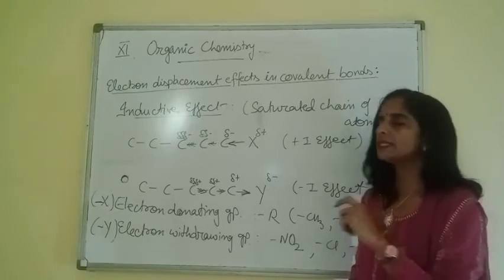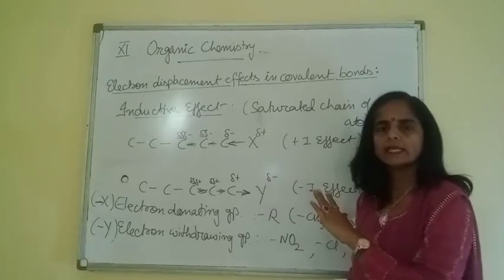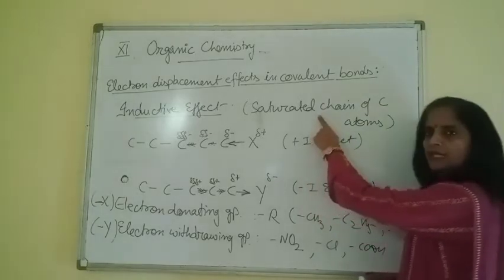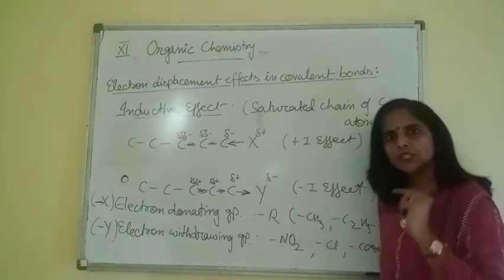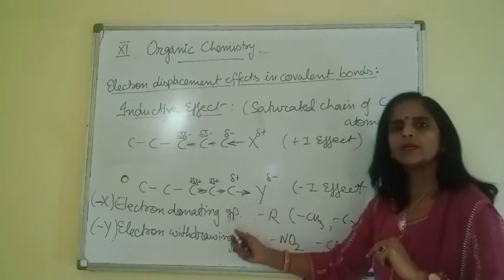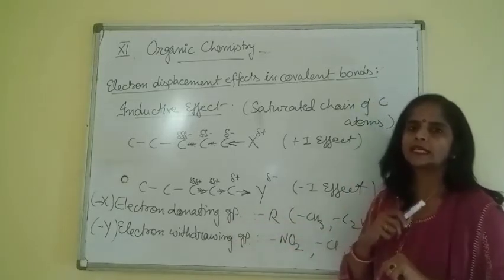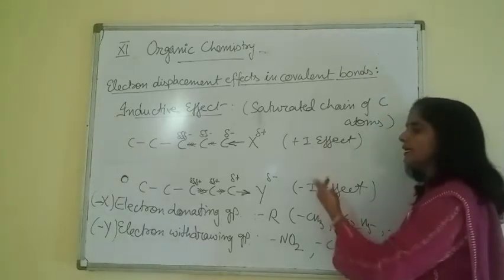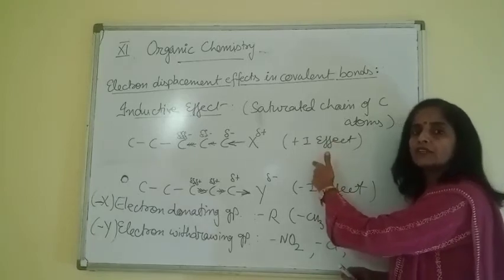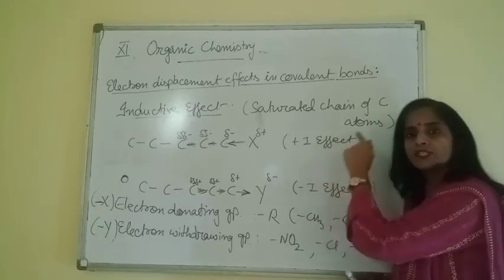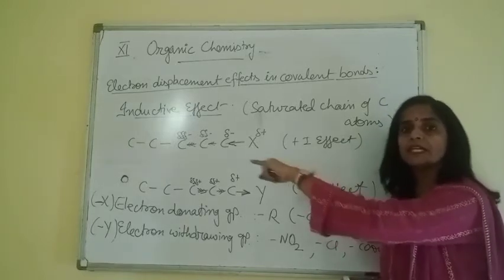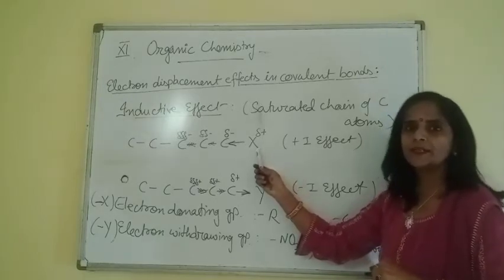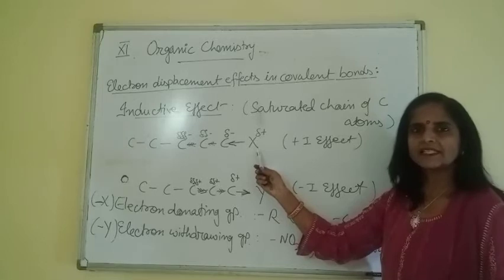What is inductive effect? In general, if we take both cases, we can say slight shifting of electrons along a saturated chain of carbon atoms. Why? Due to the presence of an electron donating or electron withdrawing group at the end of the chain. Then it is of two types, plus I and minus I. Plus I, how can we define? This is the shifting of electrons towards the main chain due to the presence of an electron donating group. That is plus I effect.